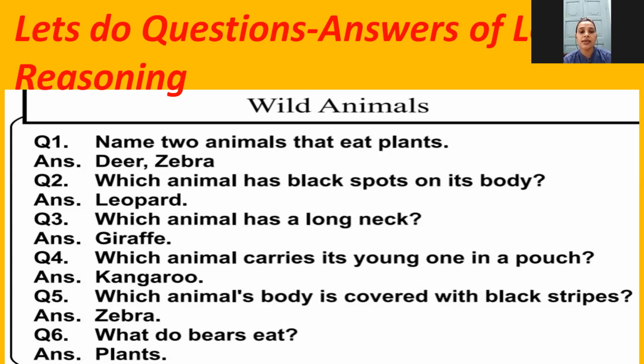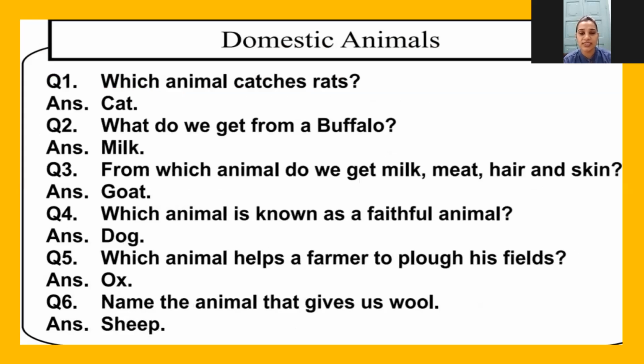Answer is kangaroo. Fifth question. Which animal's body is covered with black stripes? Answer is zebra. Question 6. What do bears eat? Answer is plants. Now let's take domestic animals. Okay, first question. Which animal catches rats?